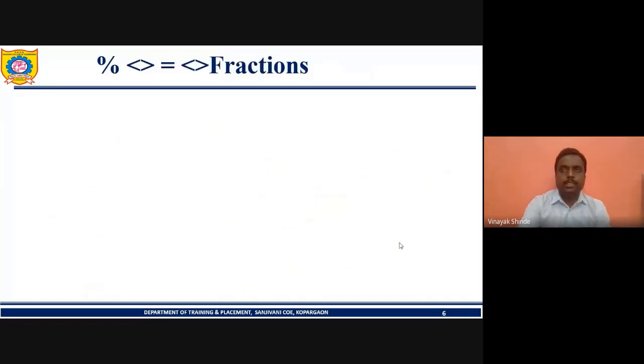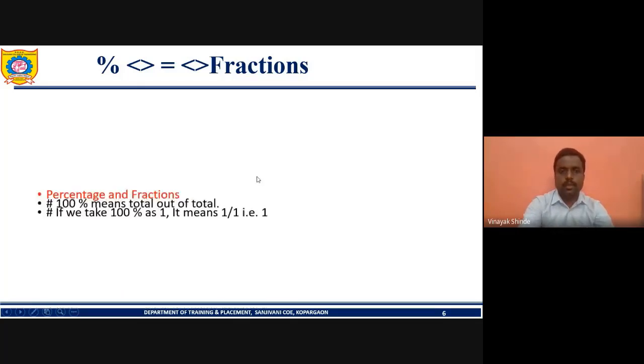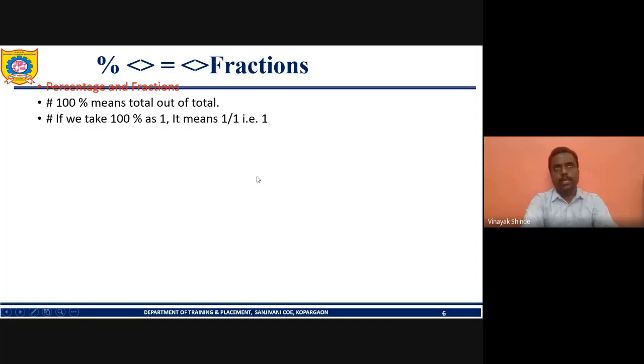So these were the applications of the percentage concept. Students, if we require percentages in the form of fractions, like if you want to convert fractions into percentages, we must memorize some values. 1 is equal to 100%.